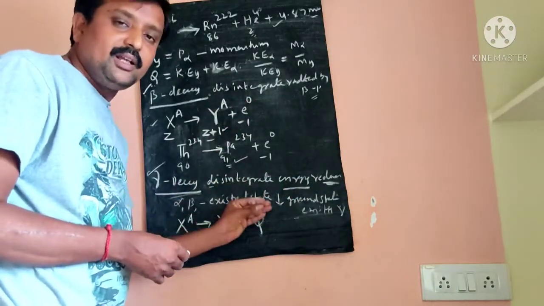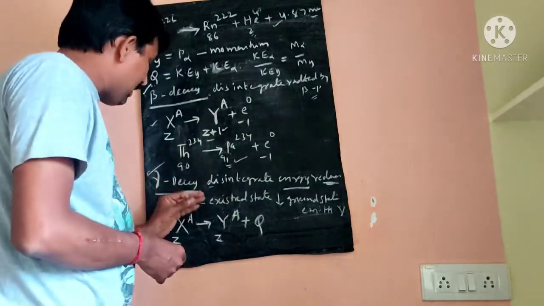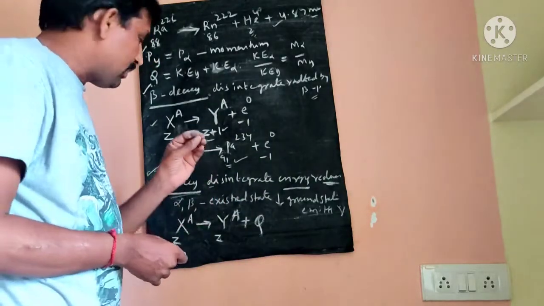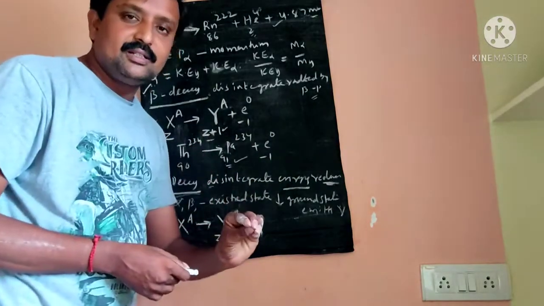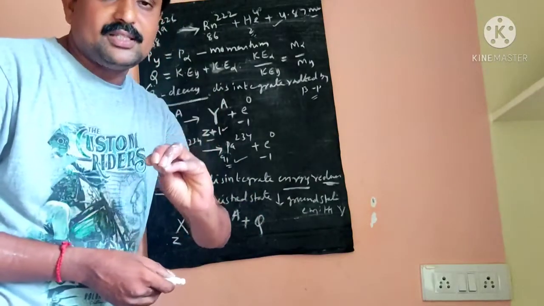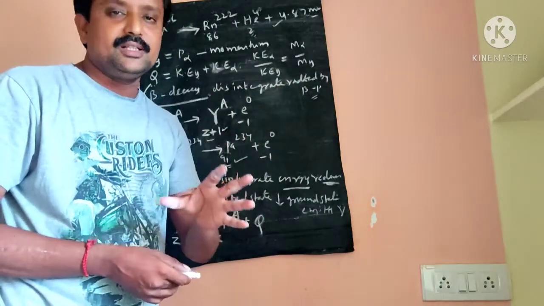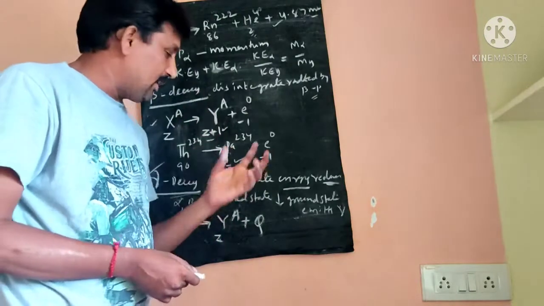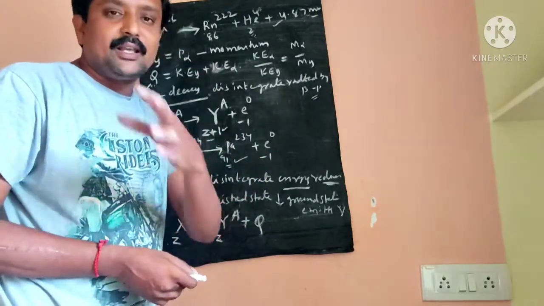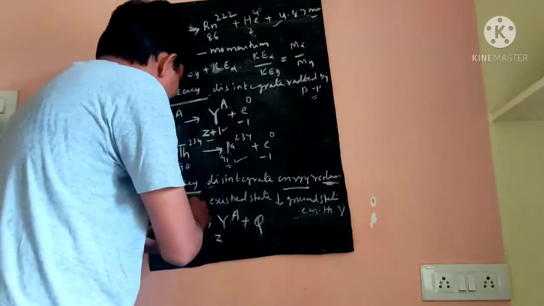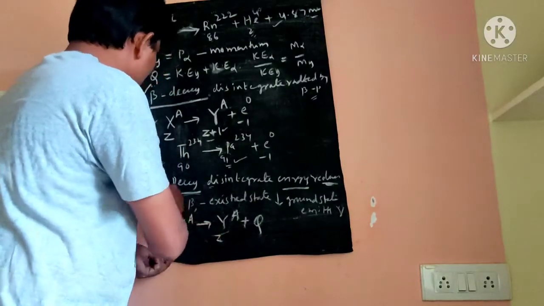During gamma decay the parent nucleus loses energy and is converted into the daughter nucleus, so the daughter nucleus energy is reduced compared to the parent nucleus. This is called gamma decay.